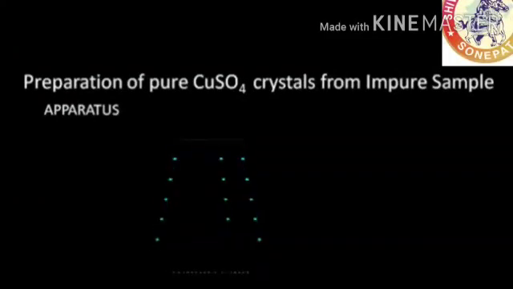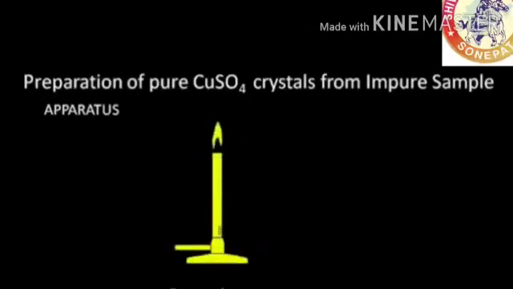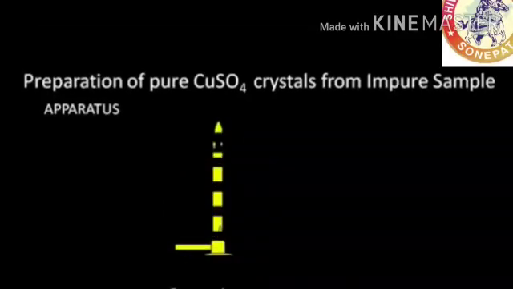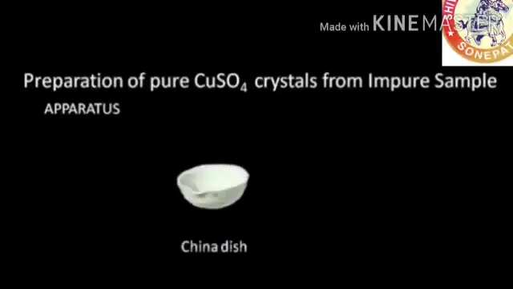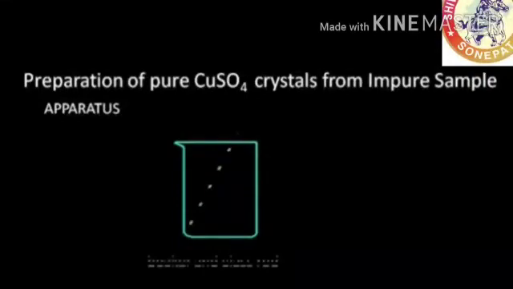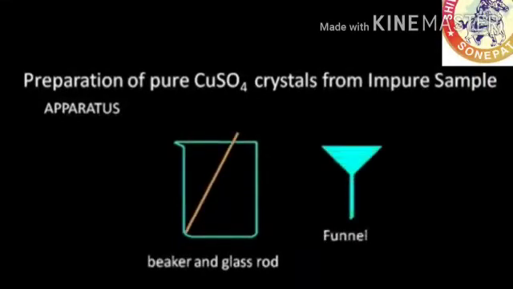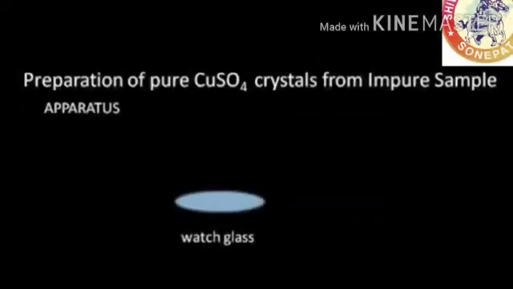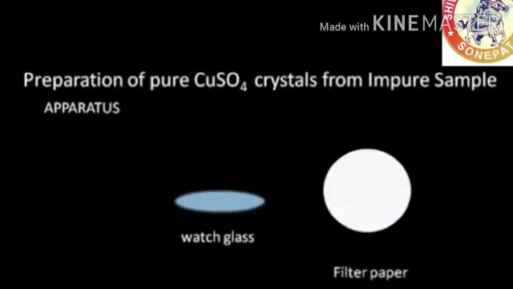For this, we need a tripod stand for heating, a burner or a spirit lamp, a china dish and beaker or a glass rod, a funnel, a filter paper, a watch glass, etc. These are the main apparatus that are used in this activity.